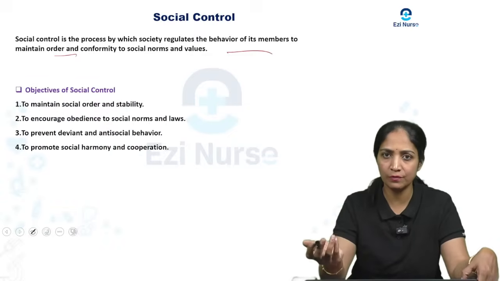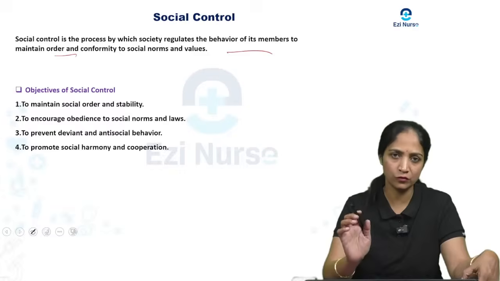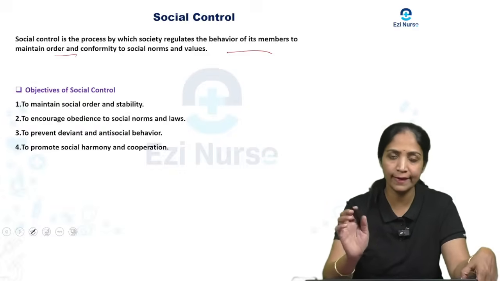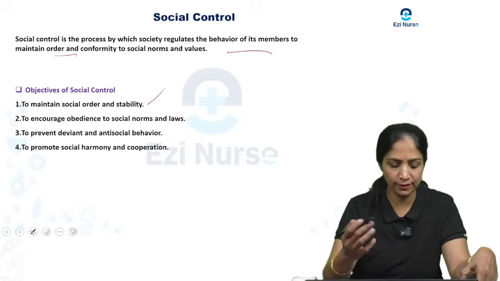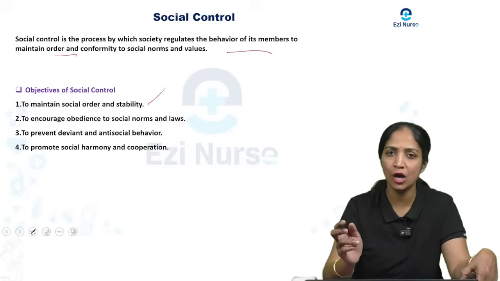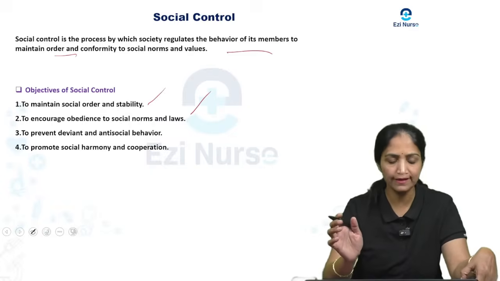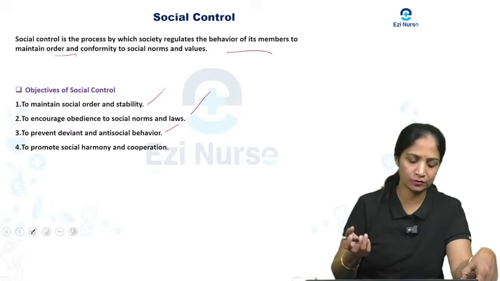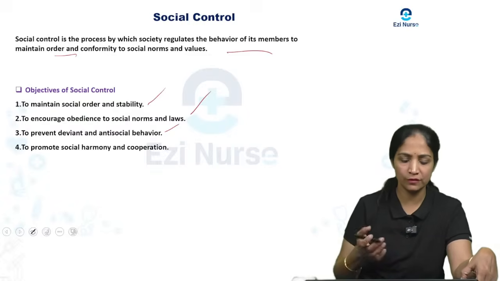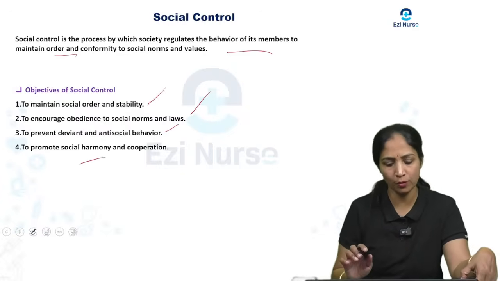So what are the main objectives of social control? The main objective of social control is to maintain social order and stability. The next objective is to encourage obedience to social norms and laws, and to prevent deviant and antisocial behavior. If antisocial behavior is happening, that is what it will be controlling, and to promote social harmony and cooperation.